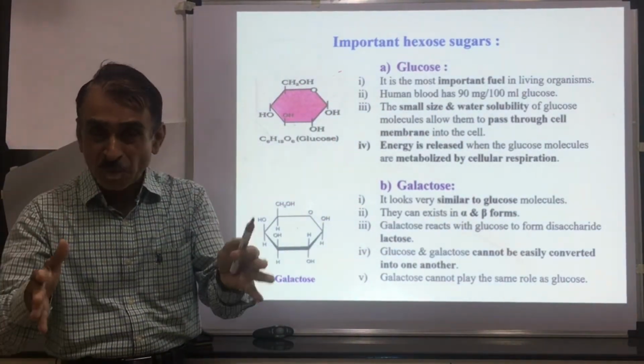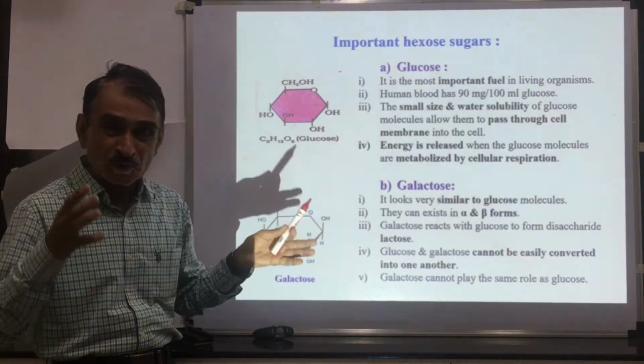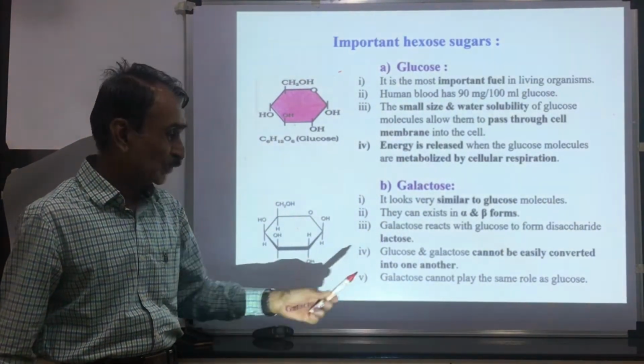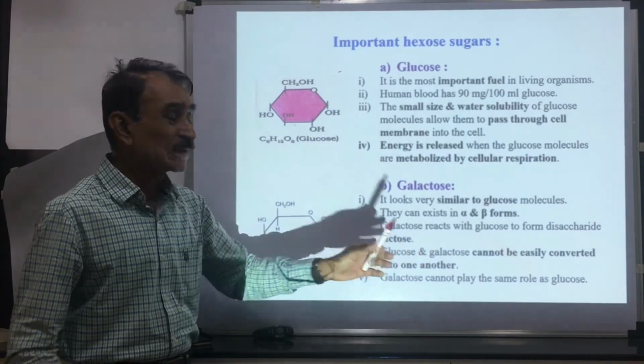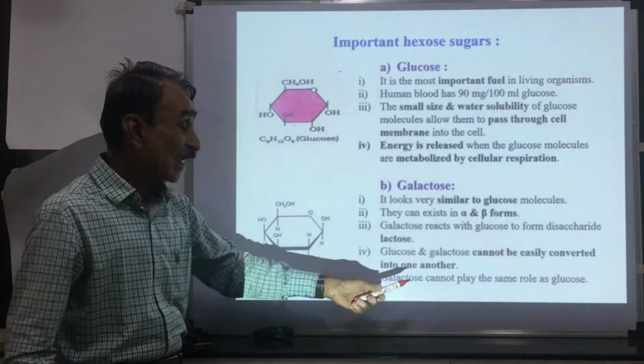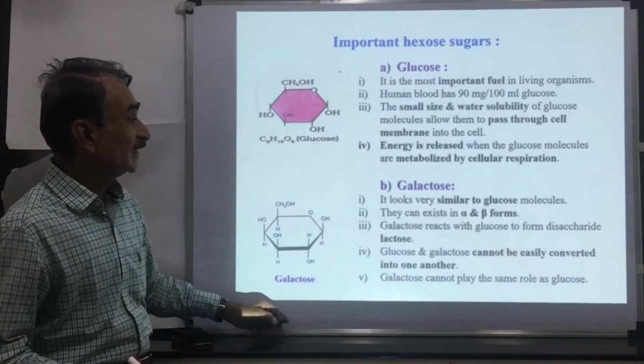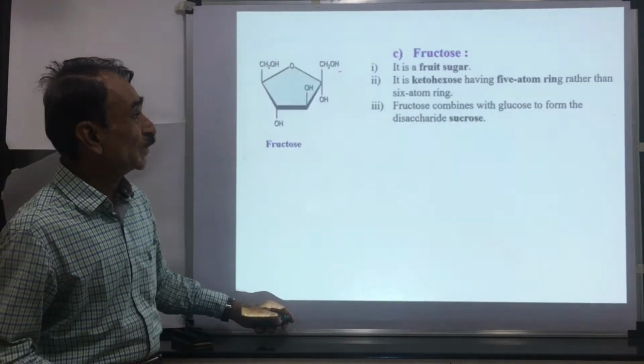It occurs in 2 forms, alpha form and beta form. Galactose reacts with glucose to form lactose, which is a milk sugar. Glucose and galactose cannot be easily interconverted. Galactose cannot play the same role as glucose. This is the second important hexose sugar.